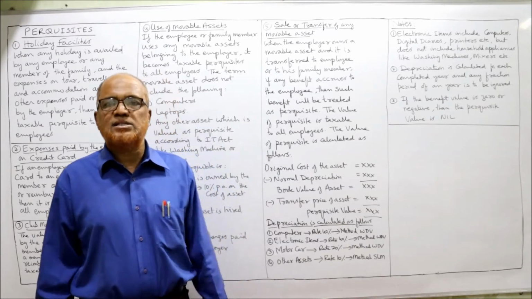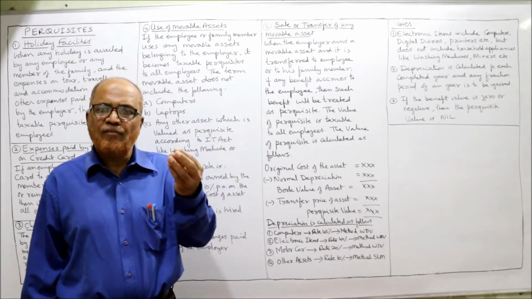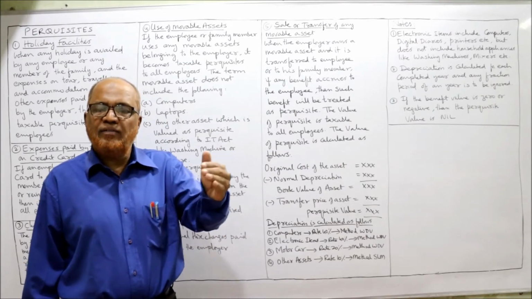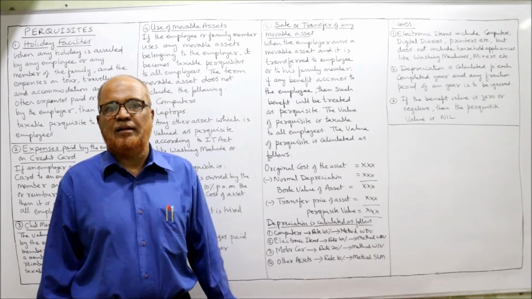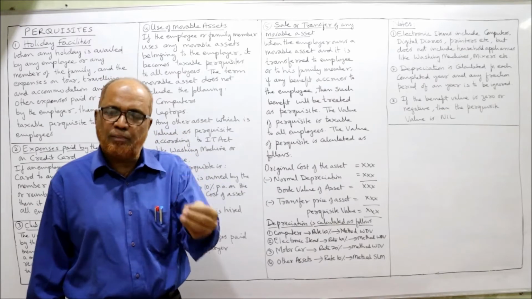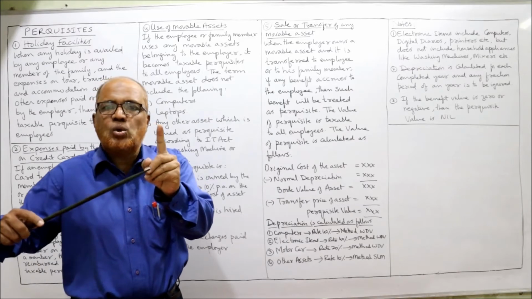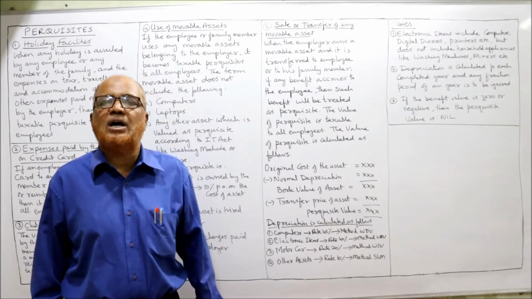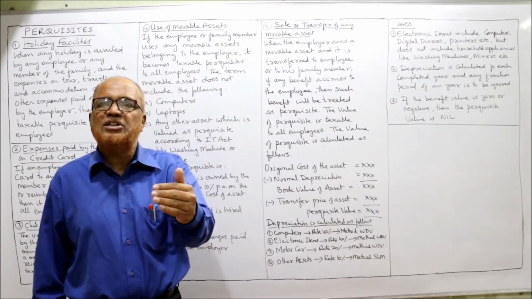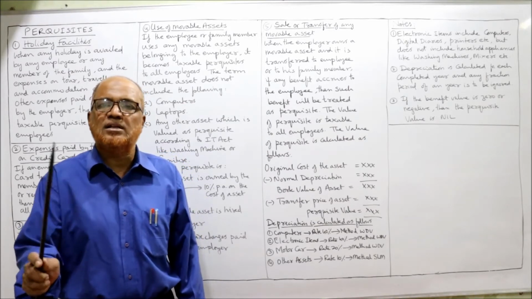Now, the Income Tax Act says, what is the book value of the car? The car was purchased, let it be, for 5 lakh rupees some 5 years back. So 5 lakh rupees was the original cost, and during the last 5 years, 4 lakh rupees depreciation was provided. So what is the book value of the car? 1 lakh rupees. And it is sold to the employee for 50,000 rupees. So 1 lakh rupees book value minus 50,000 sale proceeds, the benefit the employee gets is 50,000. That is the value of the perquisite.